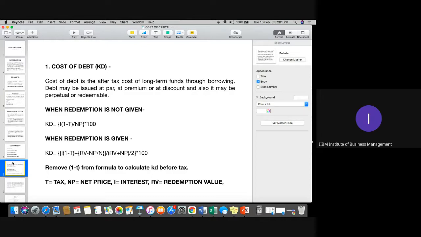Now always remember, whenever we need to calculate KD, cost of debt, before tax or after tax: if we are including 1 minus T, that would be part of your after tax calculation. But if 1 minus T is not mentioned in the formula, that is called before tax. Is it clear, please, everyone?